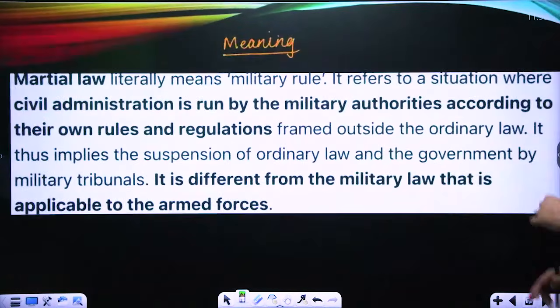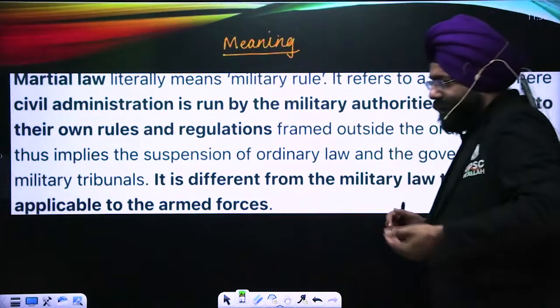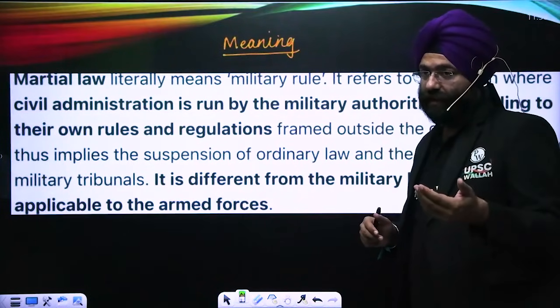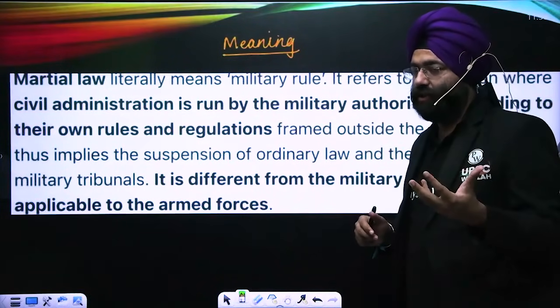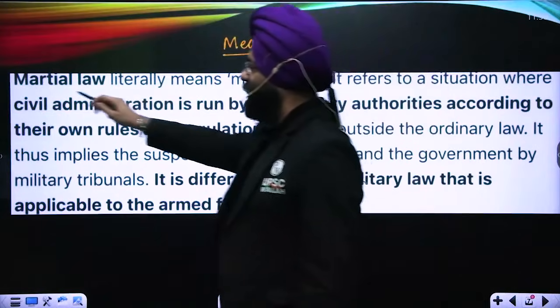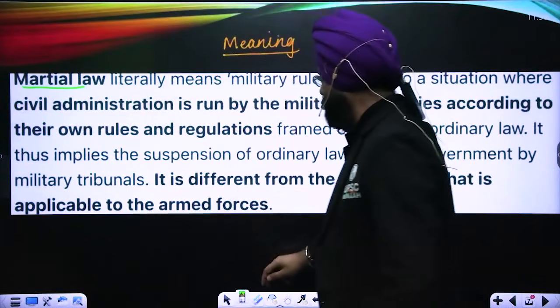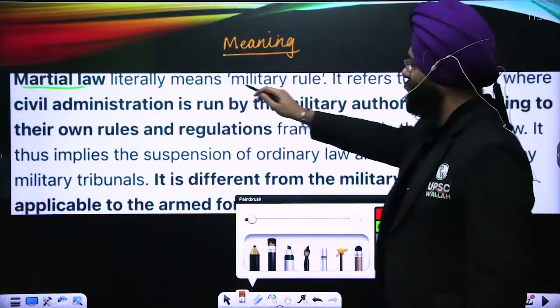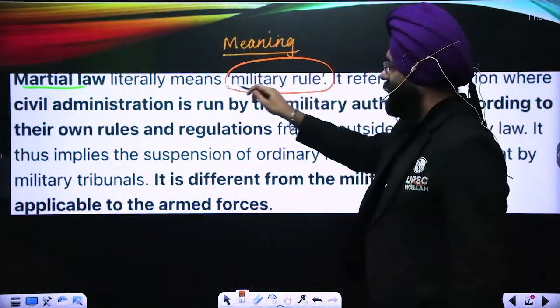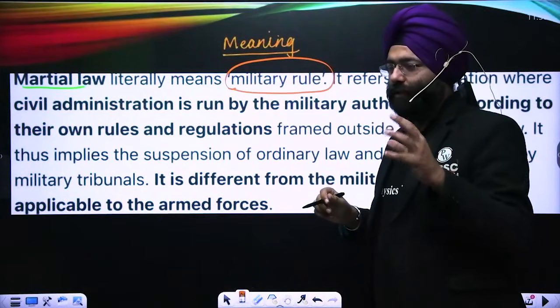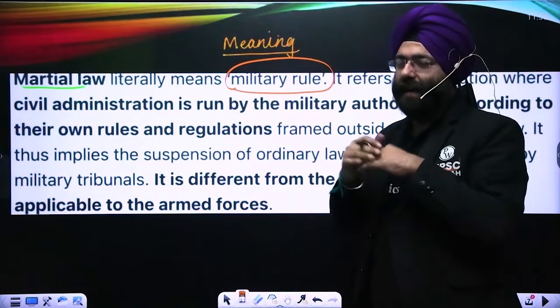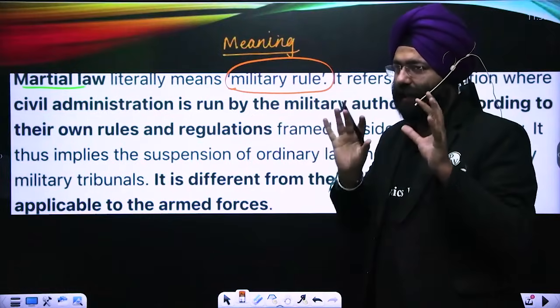Now, though it is not defined, we should understand what martial law means. Martial law literally means military rule. Not that a coup d'état has taken place and the military has taken over, not that.